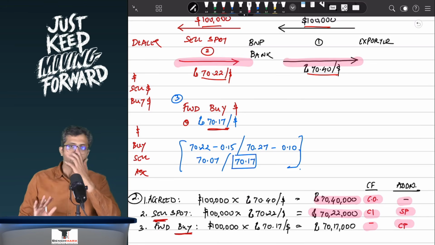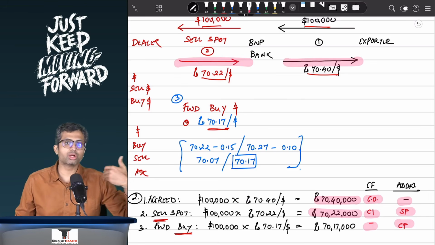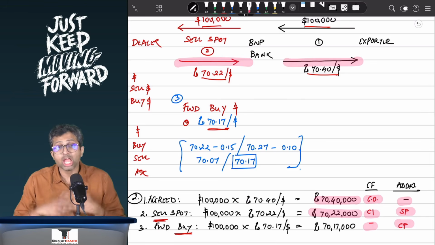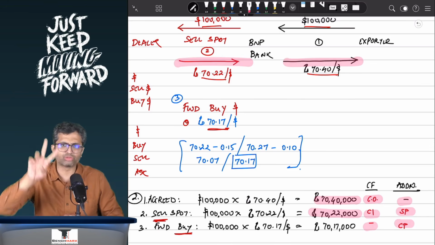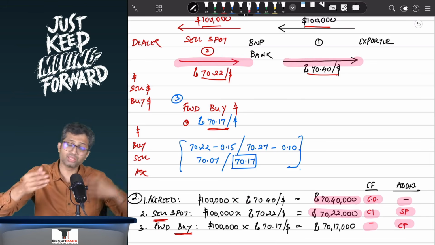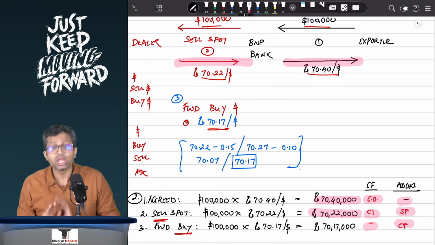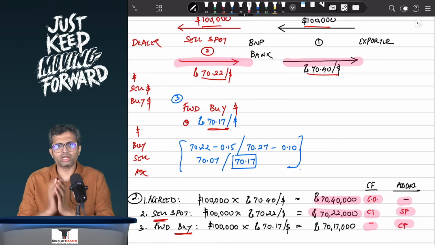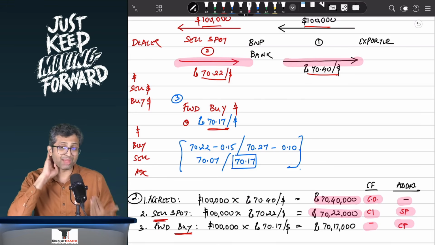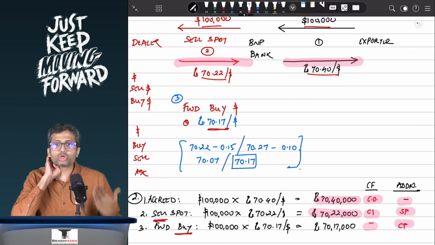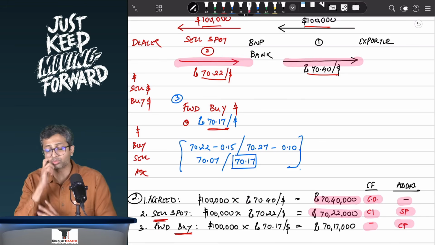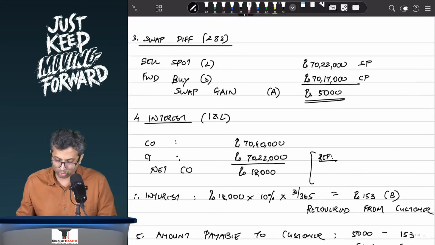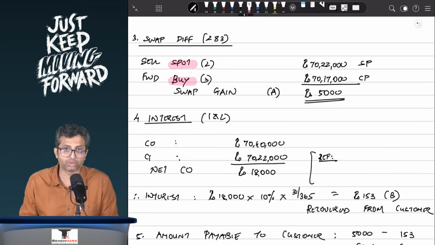Once this is done, then as per FEDAI rules, you have to deal with the customer for two things. One is for the swap charges, which is the impact of the additional actions, point 2 and 3, that the bank had to take because the customer came early, and interest, that is largely due to the differences in cash inflows and outflows which are happening, let us say, a month earlier. So over here, first is swap charges. Swap charges will always be the difference between point 2 and 3. Over here, sell minus buy. So you do a spot sell, point 2, and forward buy, point 3.